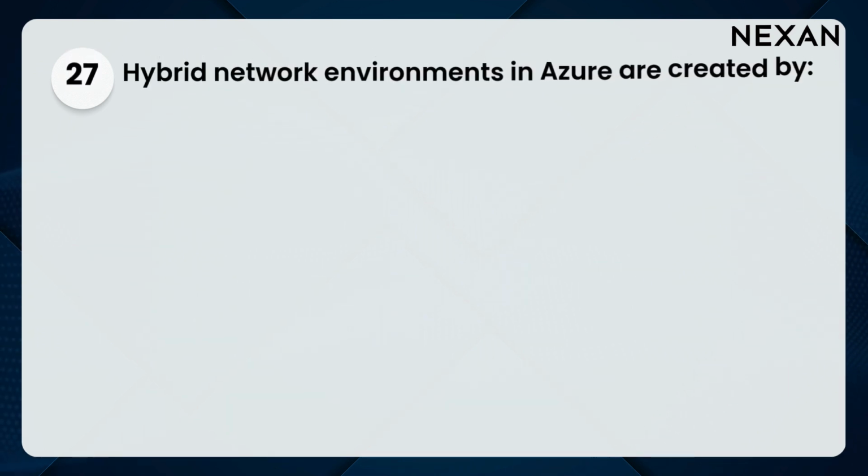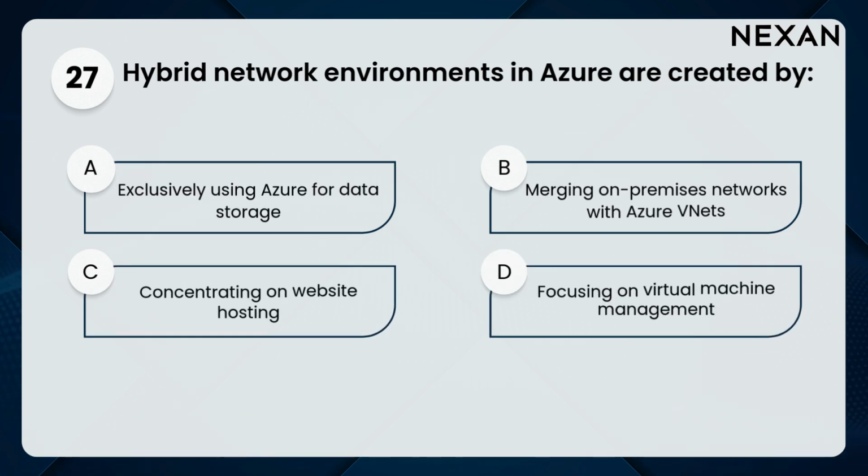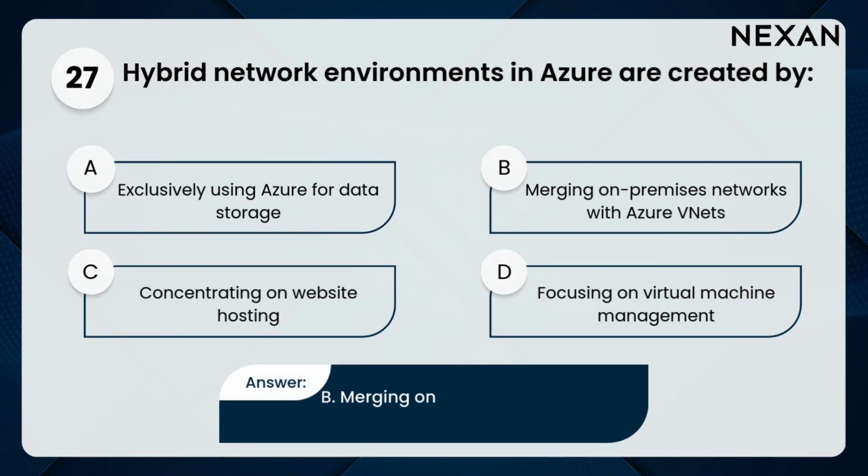27. Hybrid network environments in Azure are created by: A. Exclusively using Azure for data storage, B. Merging on-premises networks with Azure VNets, C. Concentrating on website hosting, D. Focusing on virtual machine management. Answer: B. Merging on-premises networks with Azure VNets.